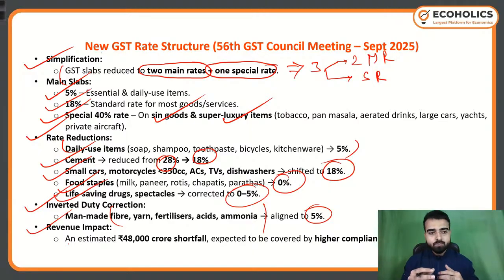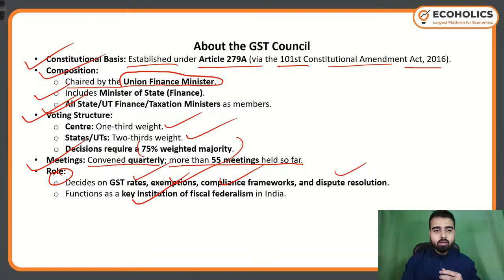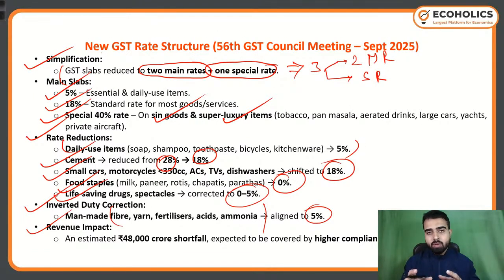Earlier, you see, cement was in the 28% slab. Now cement got transferred to the 18% slab. So obviously there is going to be some reduction in GST collection. If you see the revenue impact, an estimated 48,000 crore shortfall is expected in GST collection because of these rate structure changes.